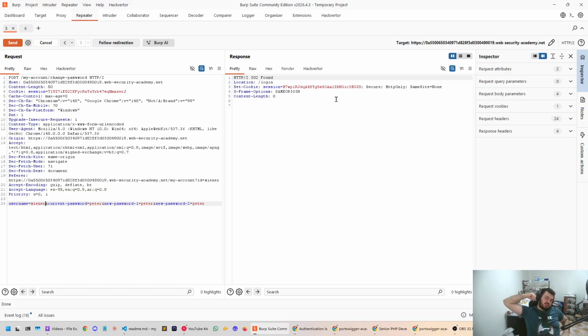So there is no other way except just sending a request to the change password. And then if the status code is 302, that means we got it wrong. We log in again to our own account, and then we resend the change password with the new password and so on.